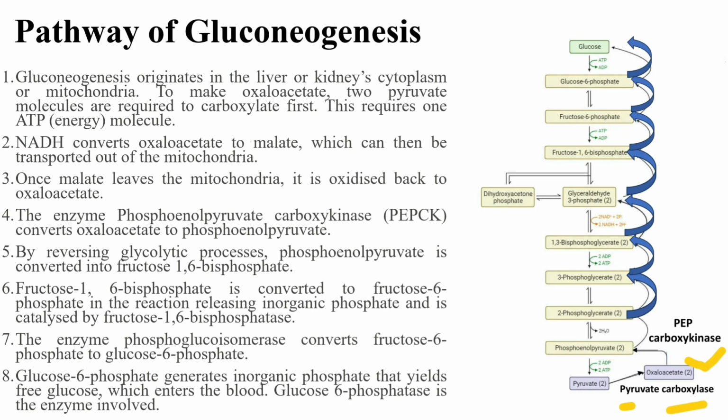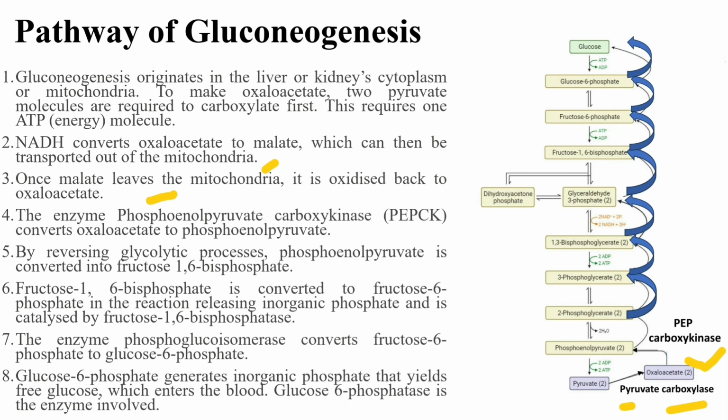Then oxaloacetate is converted to malate, which is then transported out from the mitochondria. Once malate leaves the mitochondria, it is oxidized back to oxaloacetate. The enzyme phosphoenolpyruvate carboxykinase converts that oxaloacetate to phosphoenolpyruvate.